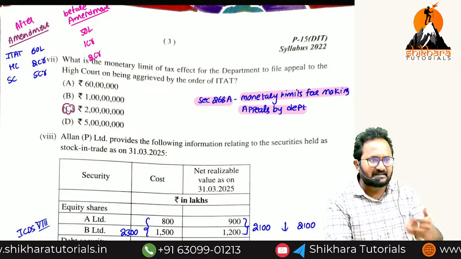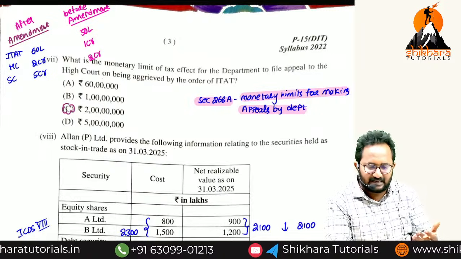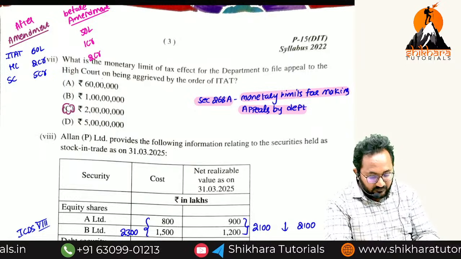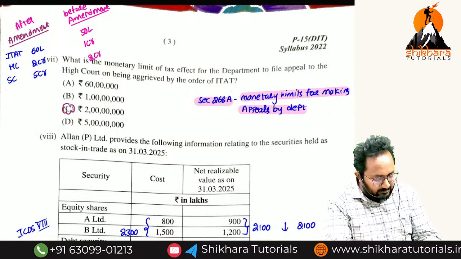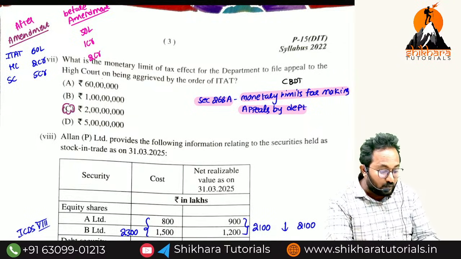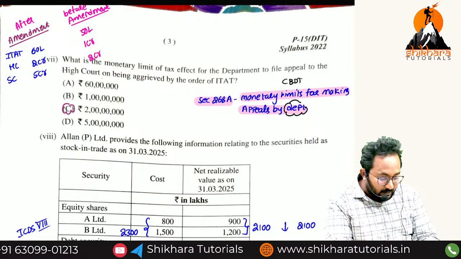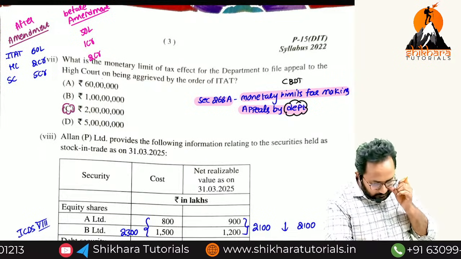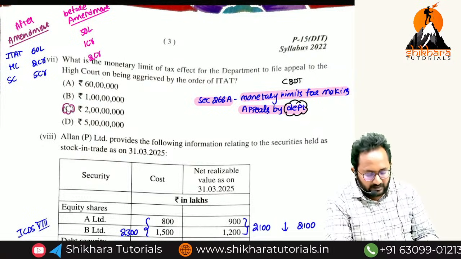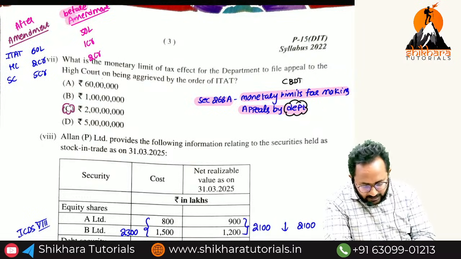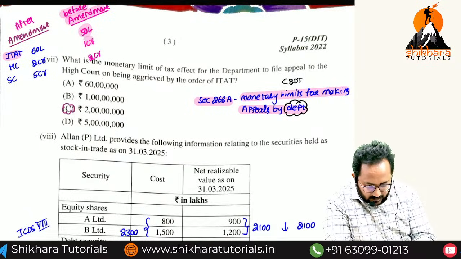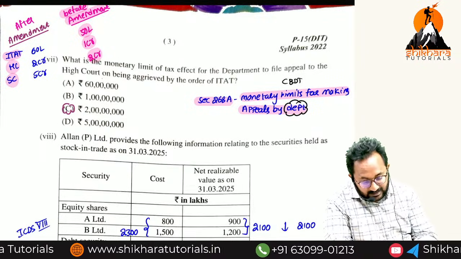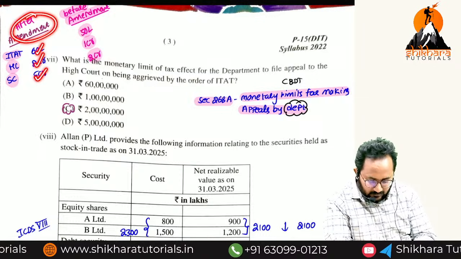Next. Now, remember, section 268A is there, the monetary limits for making appeals by the department. That means every time the assessee makes an appeal, if the department also makes an appeal, definitely it is nonsense. That's why, remember, always they are fixing some limits. Who is fixing the limits? CBDT fixed the limit. For whose appeals? Department appeals only. Remember. Now, before amendment, the monetary limits are 50 lakh in front of ITAT, 1 crore in front of High Court, 2 crore in case of Supreme Court. But after amendment, 60 lakh, 2 crore, 5 crore.